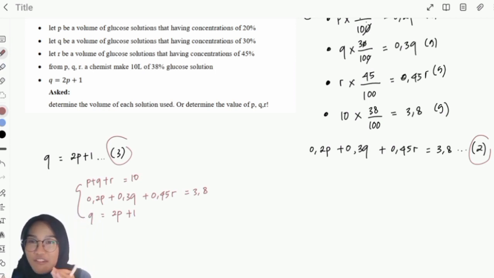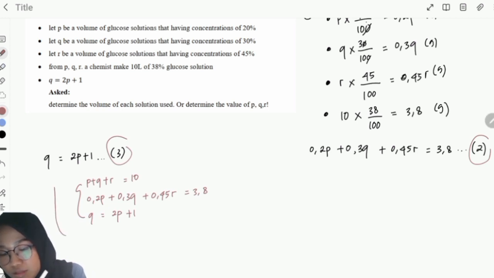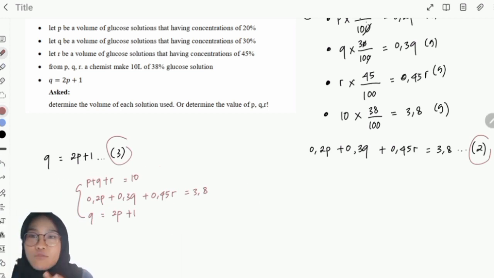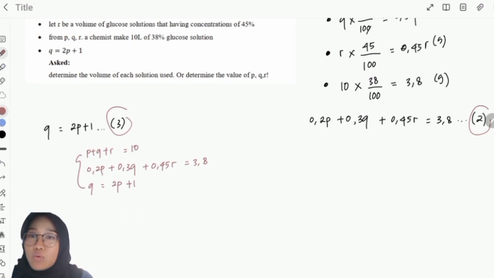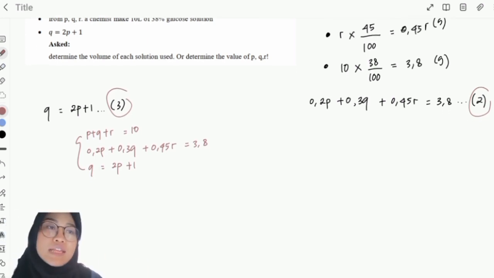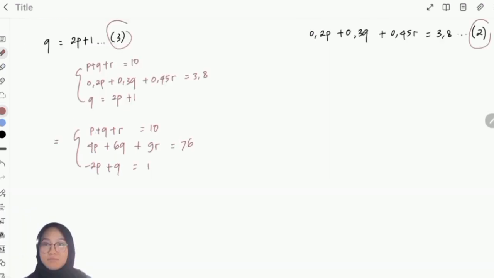Now we have to change this form into another, simpler form, so we can use the elimination method and substitution method that we have learned before with Wawa. So we can change it to the standard form like this. So we get the simpler system of equations.